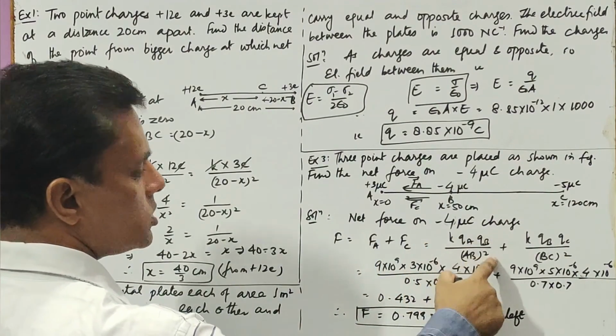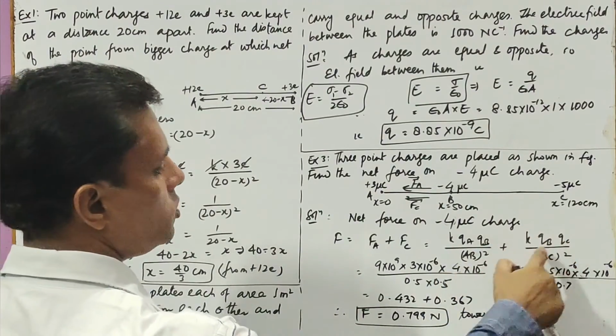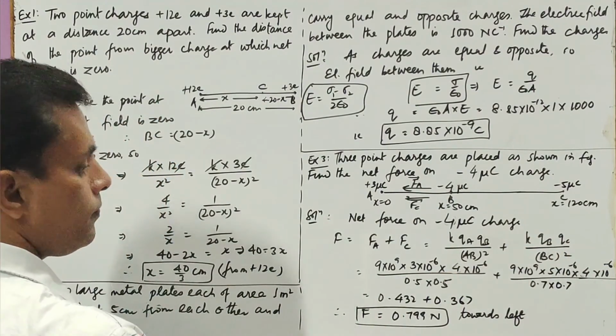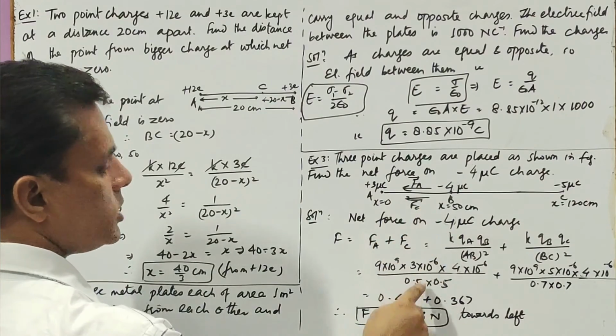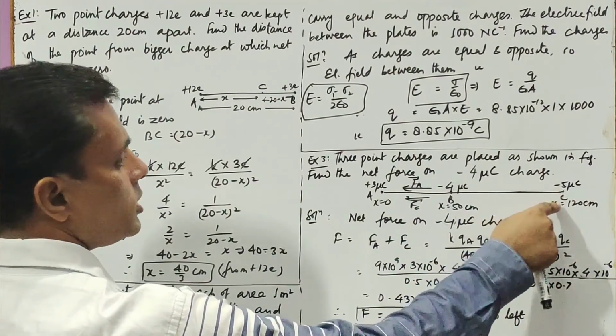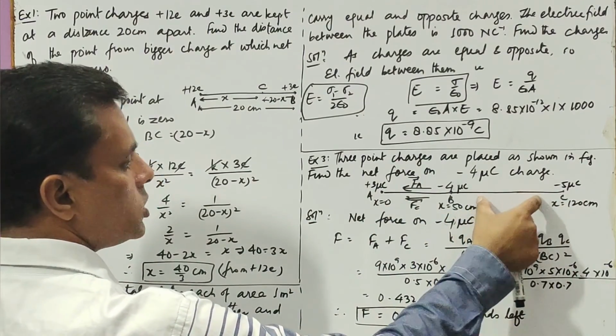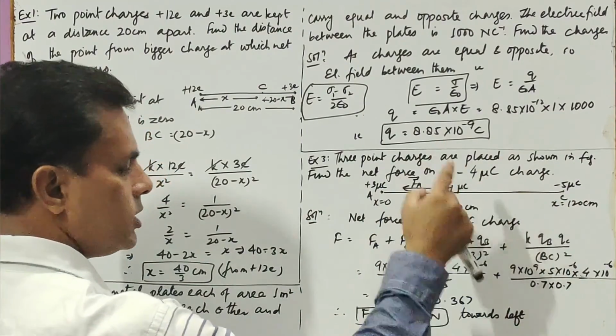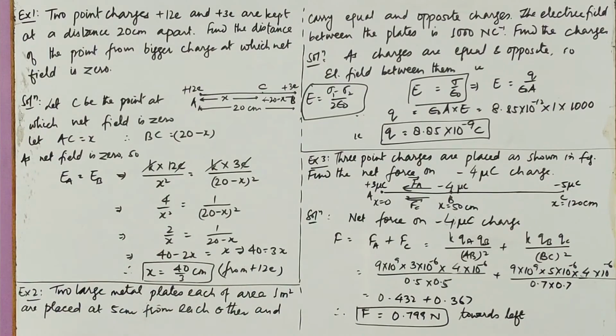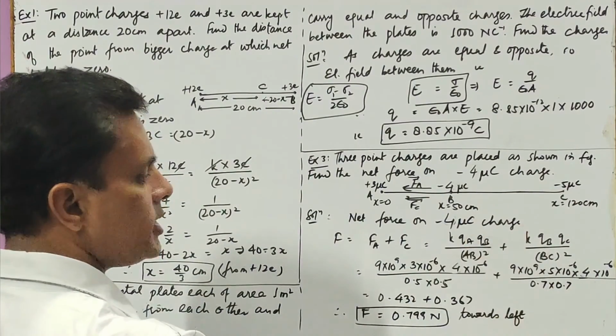The force due to A plus force due to C. K QA QB upon distance of AB square, plus K QB QC upon distance of BC square. AB distance is 50 centimeter, means 0.5 meter. Distance of BC, positions are 0, 50, 120, so this will be 70 centimeter, means 0.7 meter.